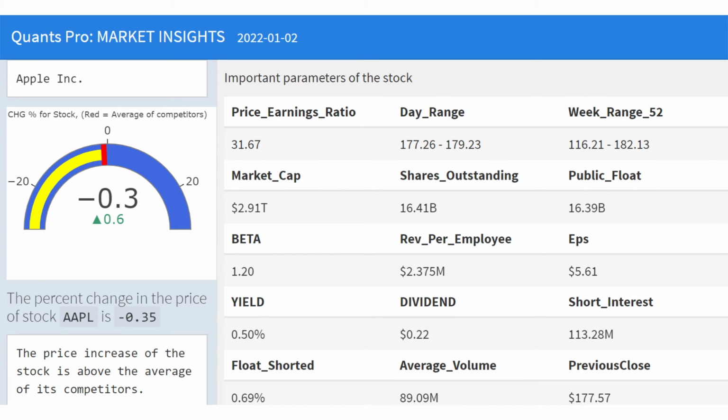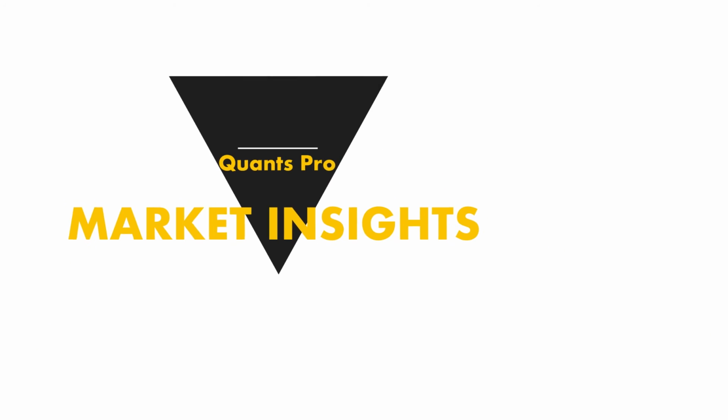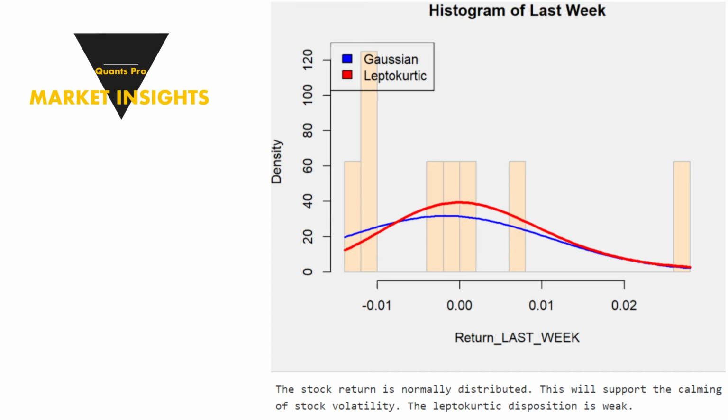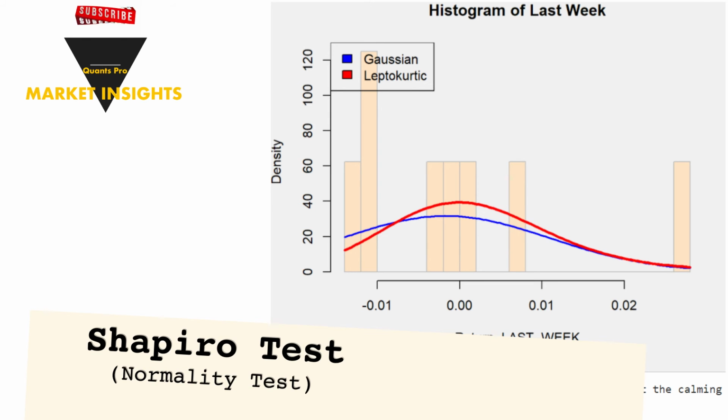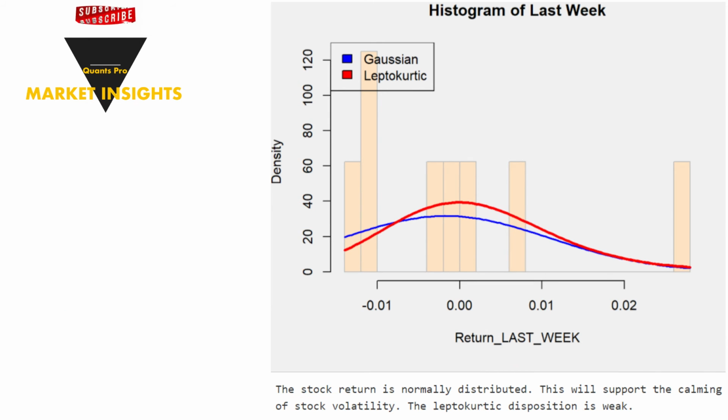After talking about some descriptors for you, let's look at the return performance of the company. Nonlinear behavior is dominant in the stock markets. Here, examining whether the stock return is normally distributed or not is also testing the existence of the leptokurtic theory, which includes excessive oscillations. Therefore, the Shapiro test will be applied to test the normality of the stock. In addition, the Gaussian and leptokurtic features of the distribution of the return on the share will be compared.